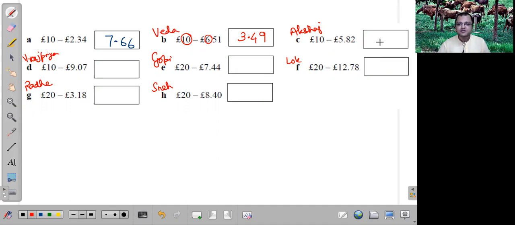Prabhuji, I'm doing left to right. First I did 10 minus 2, which is equal to 8. And then I did 9 minus 8, which equals 1, and put the point. And I did 9 minus 5 equals 4. Yes, perfect. Next one, Vrajpriya.